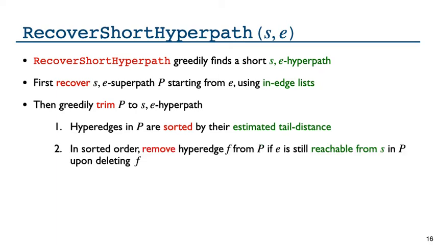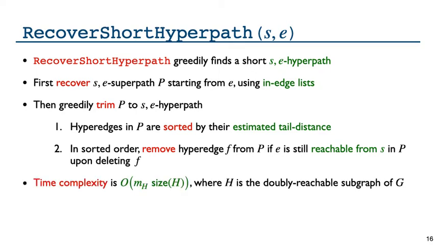Then, in this sorted order, it considers removing hyperedge f from the superpath if E is still reachable from the source upon removing f from the superpath. Removing the hyperedges in this order is likely to leave the shortest hyperpath, because redundant hyperedges with higher tail distance will be deleted before redundant hyperedges with lower tail distance. The time complexity of recover short hyperpath is big O of m sub h times the size of h, where m sub h is the number of hyperedges in the doubly reachable subgraph h.